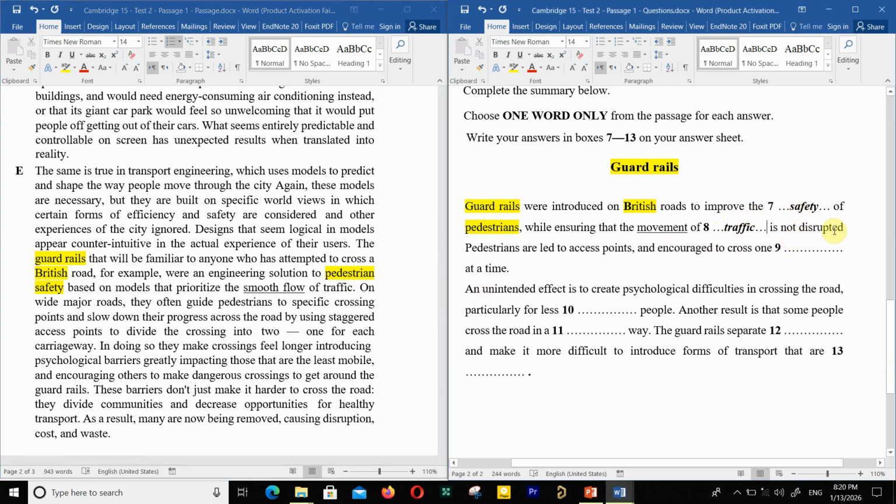And again, is not disrupted. Pedestrians are led to access points and encouraged to cross one what? At a time. Cross one what? Just look before and after the dash. On wide major roads, they often guide pedestrians to specific crossing points and slow down their progress across the road.